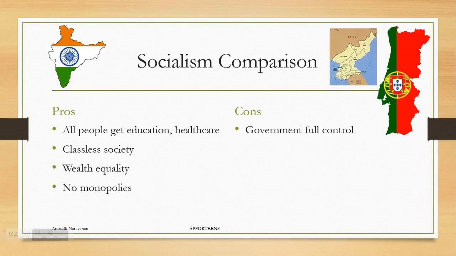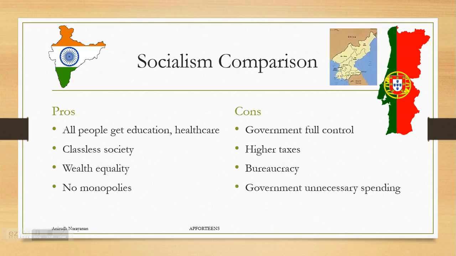Cons, however, the government still has full control over the situation, or near full control, which is not necessarily a good thing. Higher taxes, which is something that a lot of people don't like. Higher taxes are needed to pay for this free education and free healthcare, which could be a problem. You have to deal with a lot of bureaucracy. A lot of that has to be done, which is something that people don't like going through. It's like waiting at the DMV. It's not necessarily the best thing you want to do.